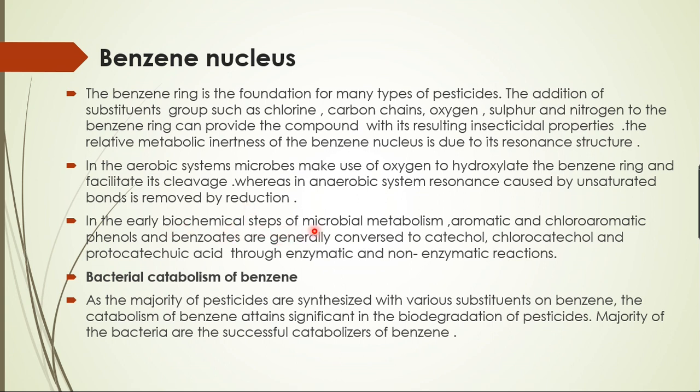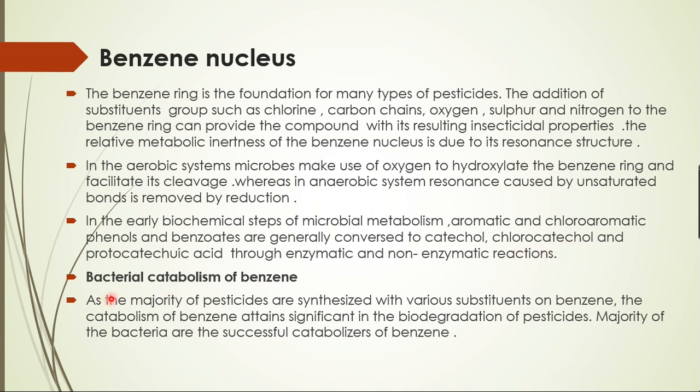In the early biochemical steps of microbial metabolism, aromatics, chloroaromatics, phenols and benzoids are generally converted to catechol. That's what I told you. If it is a simple benzene, we'll get catechol. If it is a chlorine-containing compound, like chlorophenol, then it will give rise to chlorocatechol.